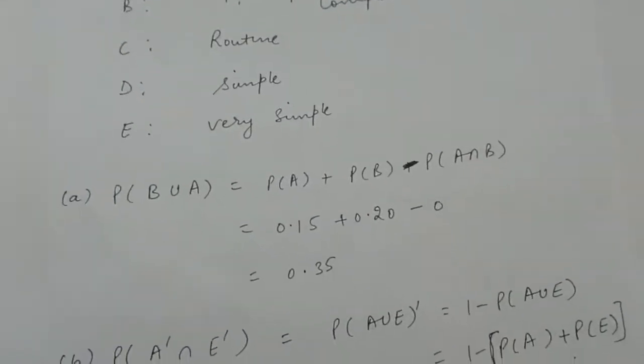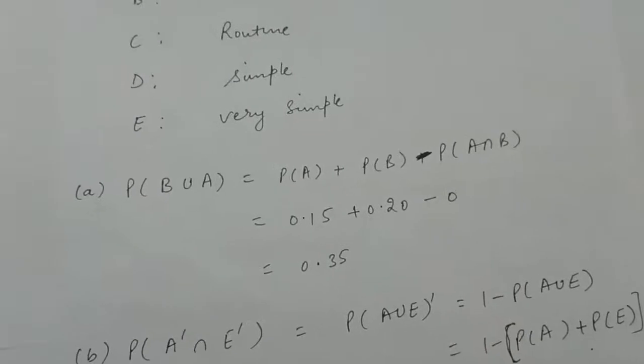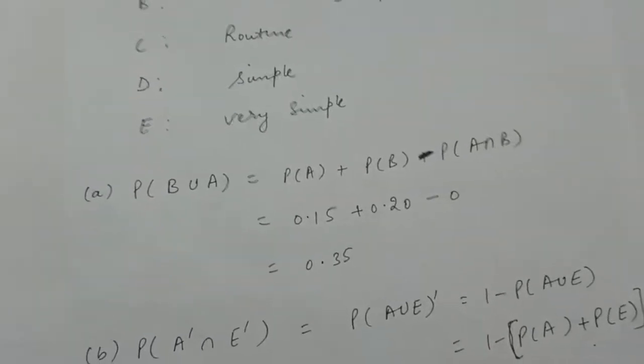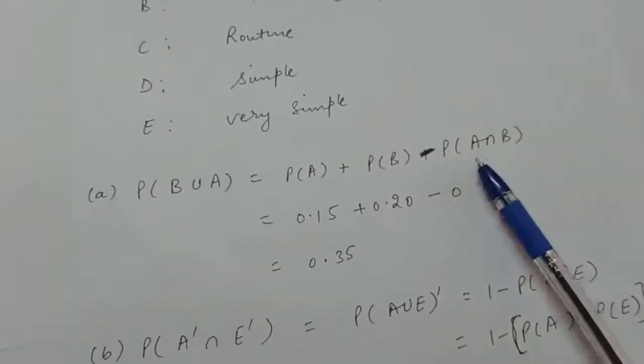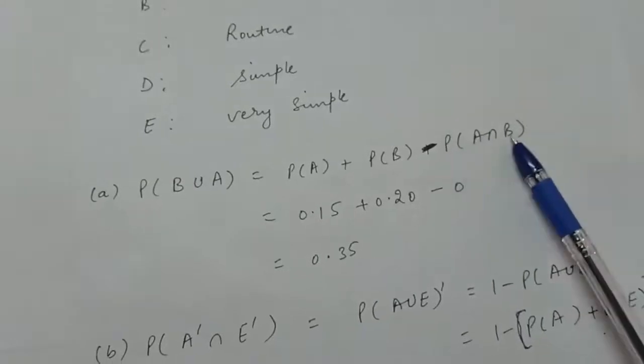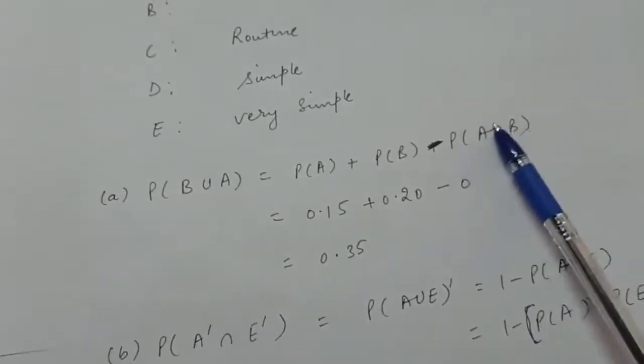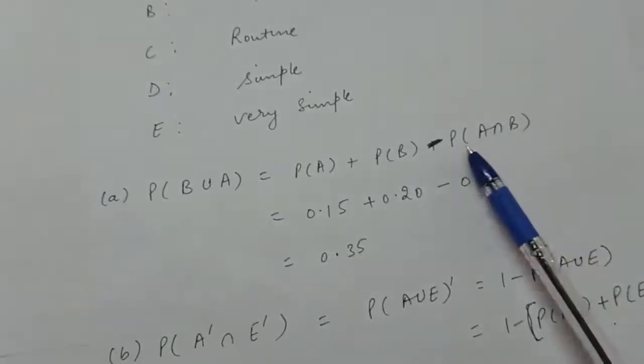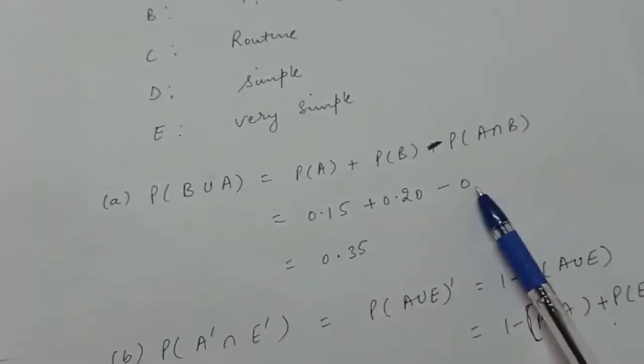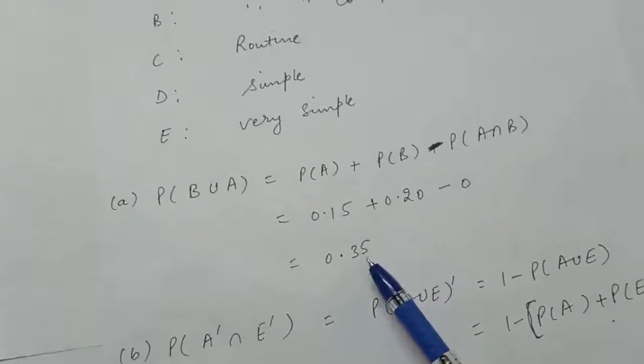Now see, either the surgery will be complex or very complex. So surgery can't be at the same time complex also and very complex also, right? So there is no intersection between these two events. So the probability of A intersection B is 0. So the answer will be this, right?